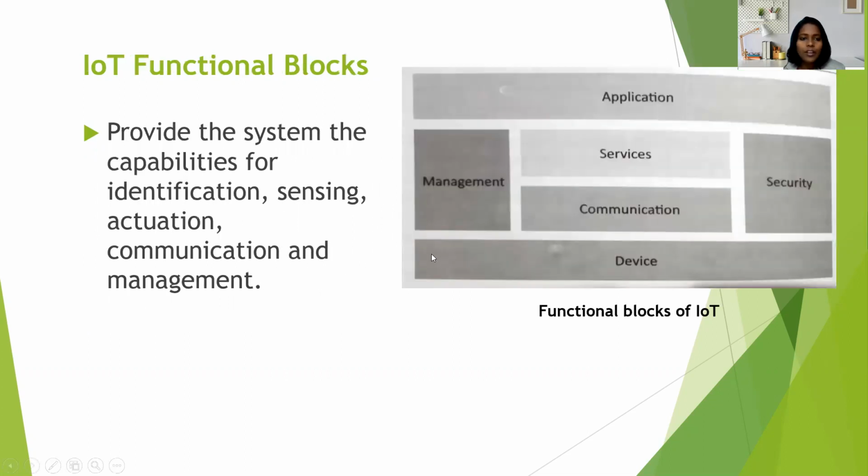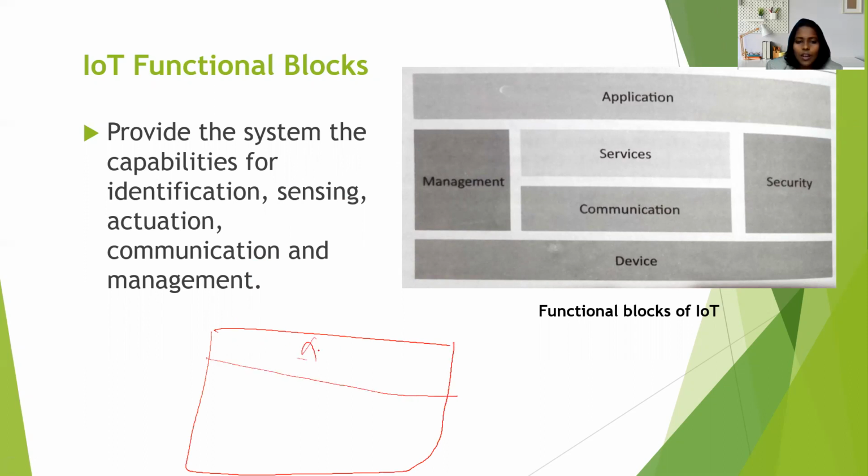Okay, so this is the IoT functional blocks block diagram. Here the application will be present, which we will be designing. There is application and management, the management block is there, and the services block is present.